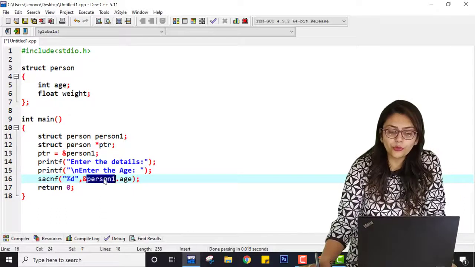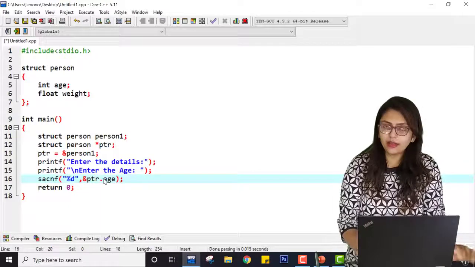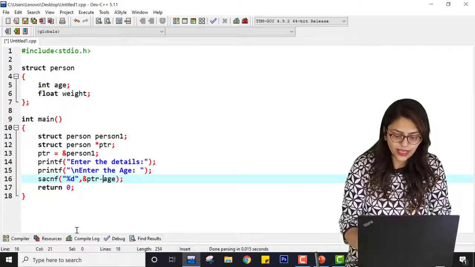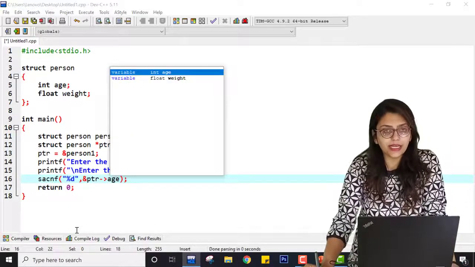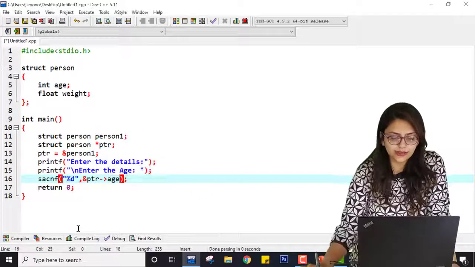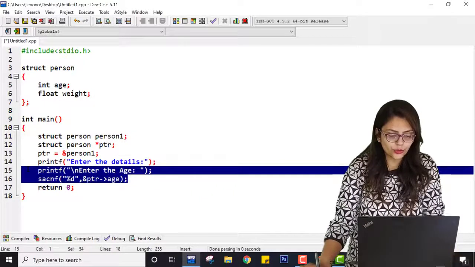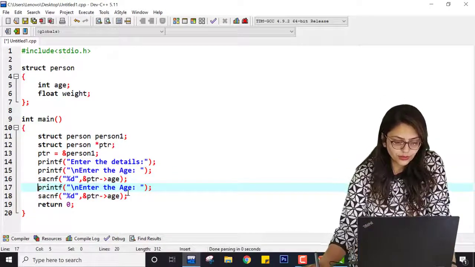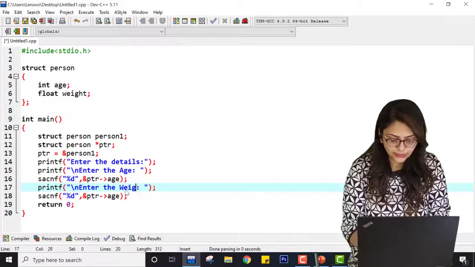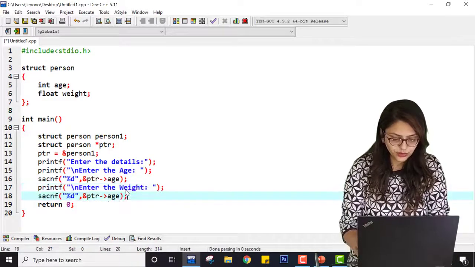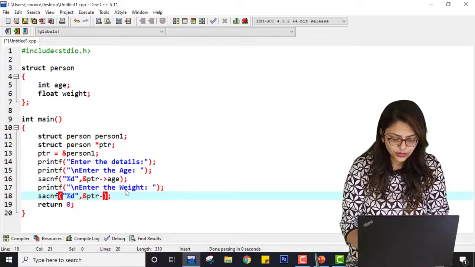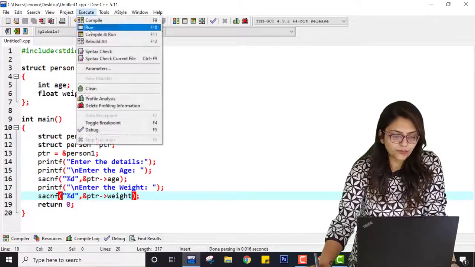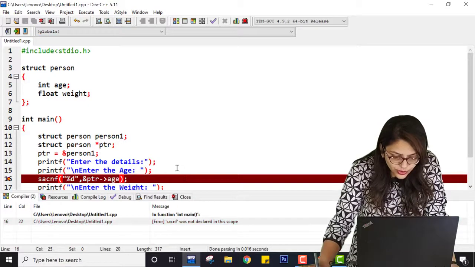But now if I want to use a pointer, I have to write PTR, and if I am using a pointer I cannot write this dot, so I have to clear it and then write the arrow, and you can see that if I print an arrow it will give me the same suggestions. So this is how you can use pointers in the case of structure. And here for the weight, I am copying and pasting it, enter weight, PTR arrow weight.